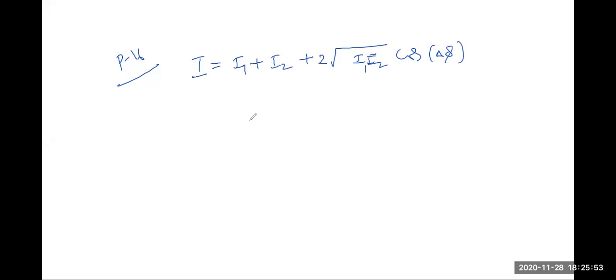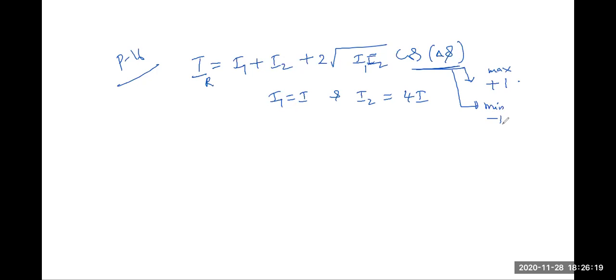This is there in string waves, in sound waves, and I also told it again in interference. In the problem, I1 is equal to I and I2 is equal to 4I. They are asking the maximum and minimum values. For maximum the cosine will be plus 1, for minimum it will be minus 1.